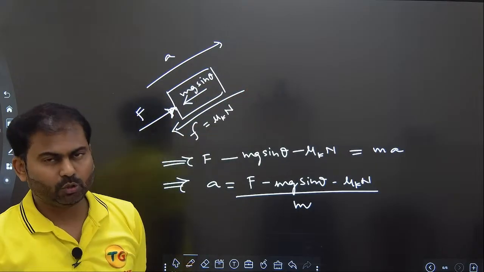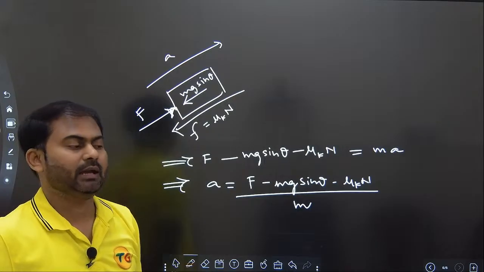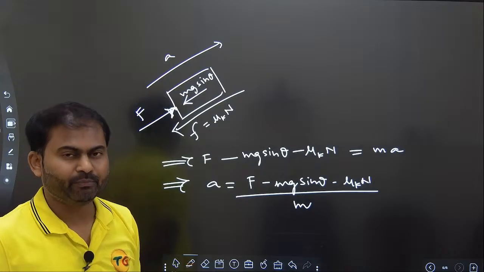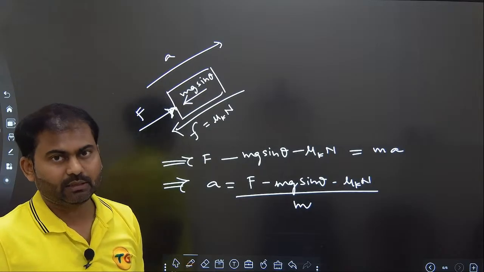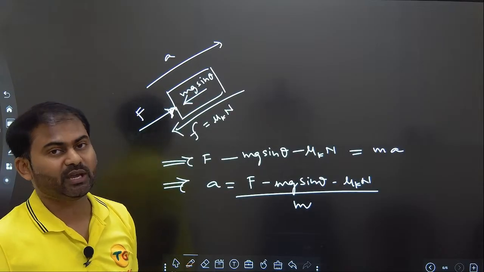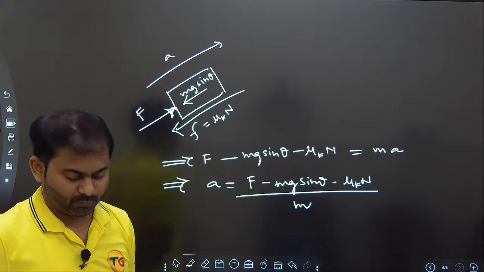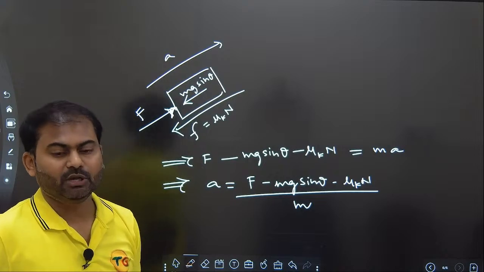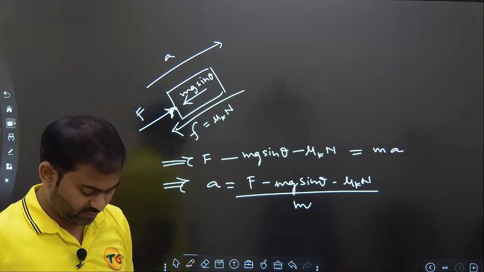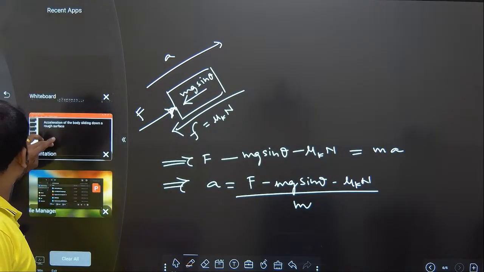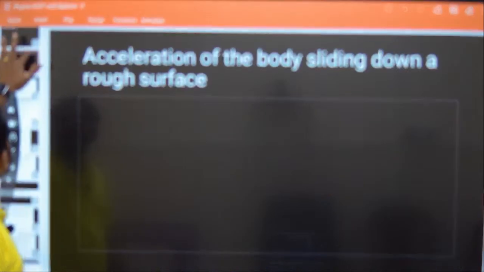If that is clear, you will be able to deal with any type of formula. One more thing to keep in mind: when the block is already moving, you need to make sure that the friction force is mu k into N. Take the mu k value and multiply it by N, otherwise it will go wrong. Because mu k into N is the value of friction when the body is in motion. Clear? Fine. So this completes our explanation regarding topics related to friction.